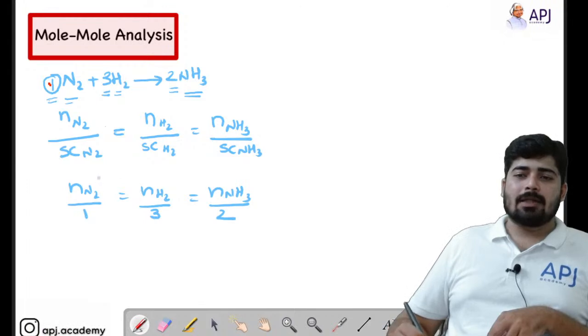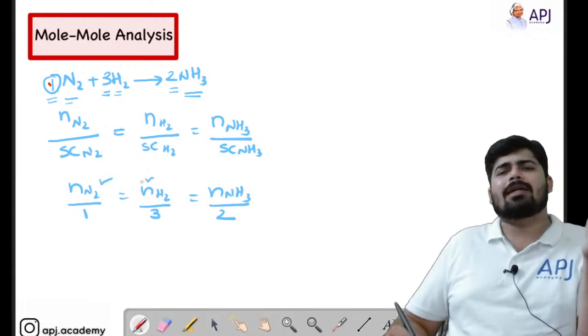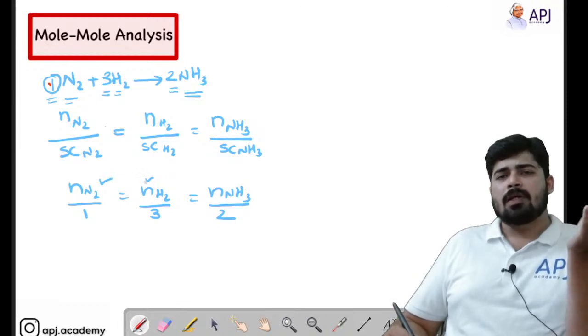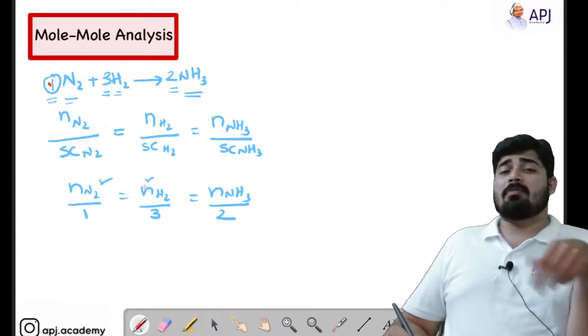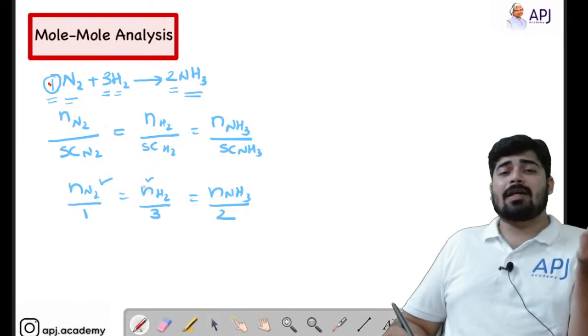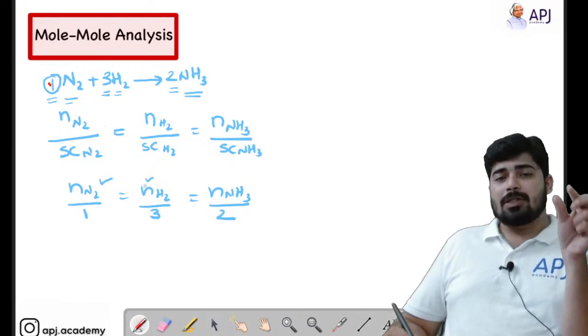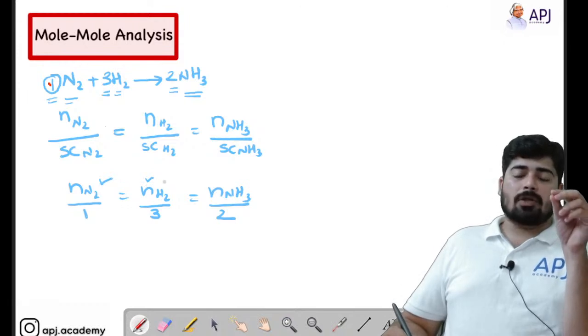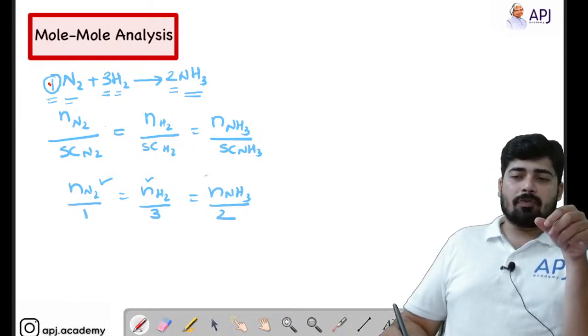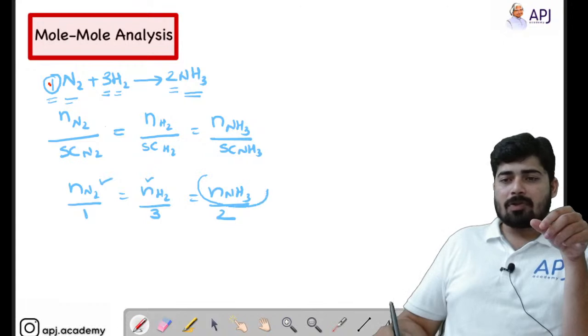Students, you will be given the number of moles values or some values that will help you to find out the moles of the reactants. Either they directly give you the number of moles of the reactants, or they will give you the mass of the reactants, so that you can find out the moles by using the formula W by molar mass. Once you get the moles of the reactants, you will be asked to find out the number of moles of the product.